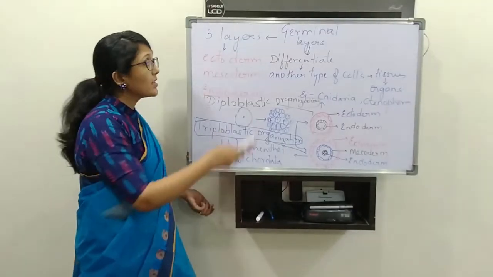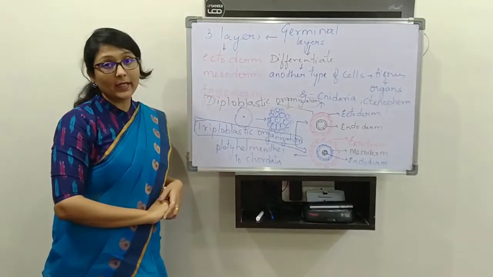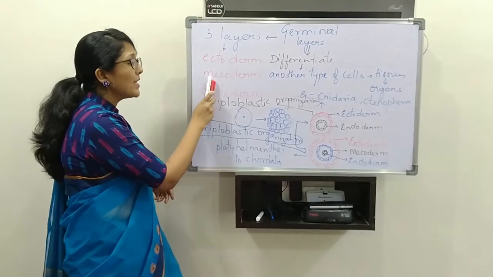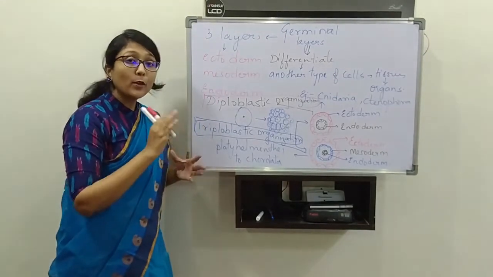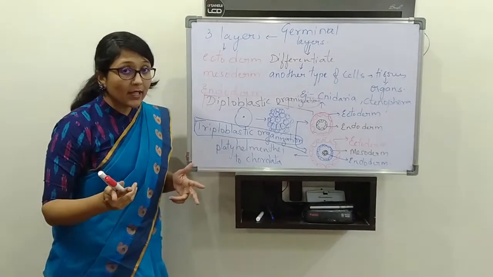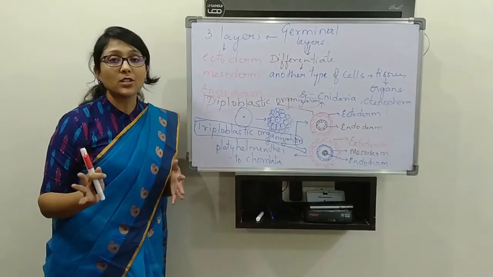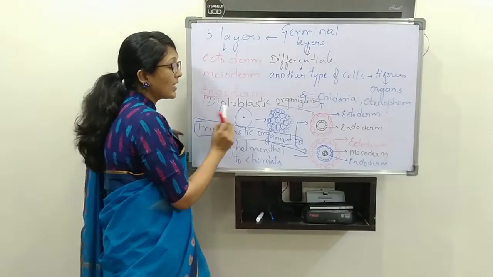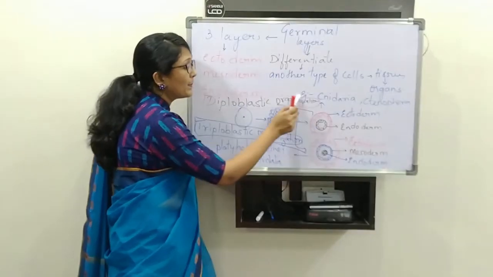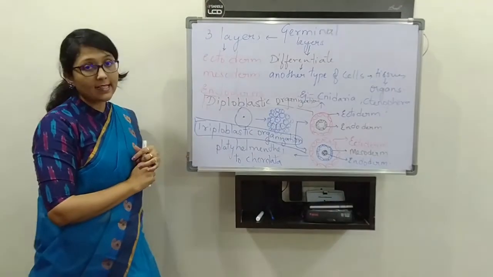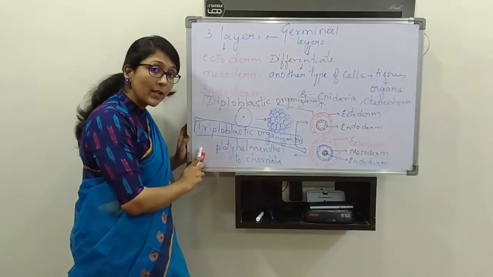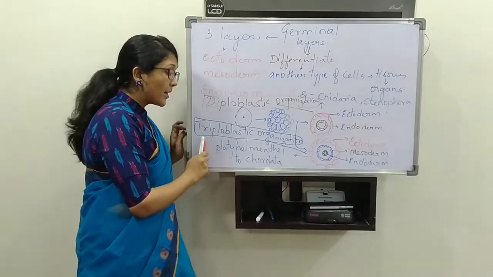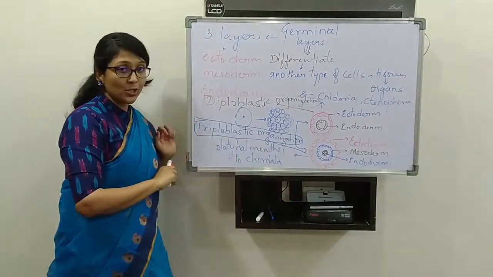How many germinal layers will be there? Three germinal layers. What are they? Ectoderm, mesoderm, endoderm. Few organisms have only two germinal layers, few have three. If they have two germinal layers, that organization is called diploblastic; if they have three, it is called triploblastic organization.